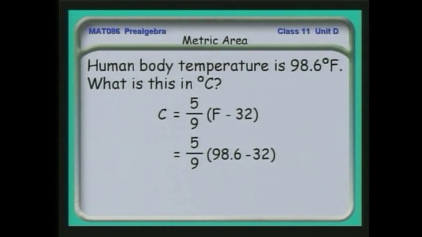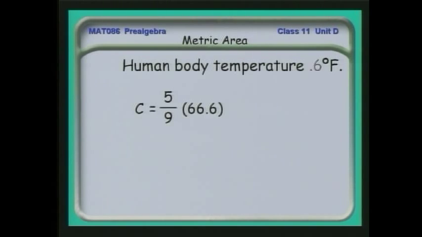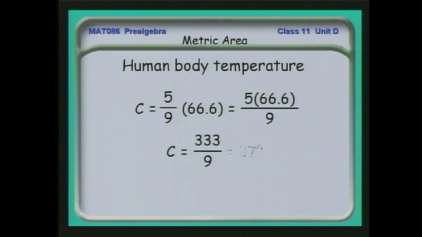Then remember, we need to deal with anything in parentheses first. When I do that subtraction, I get 66.6. 5/9 of 66.6 is equivalent to 5 times 66.6 divided by 9. When I work this out, I see that human body temperature in the Celsius scale is 37 degrees Celsius.